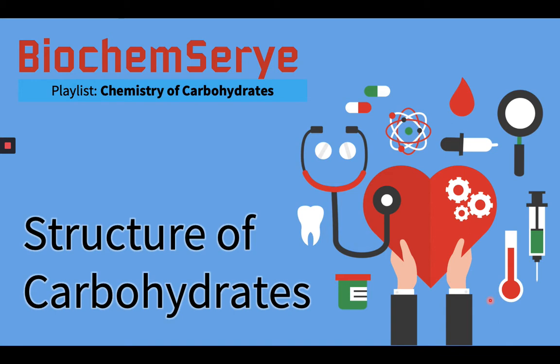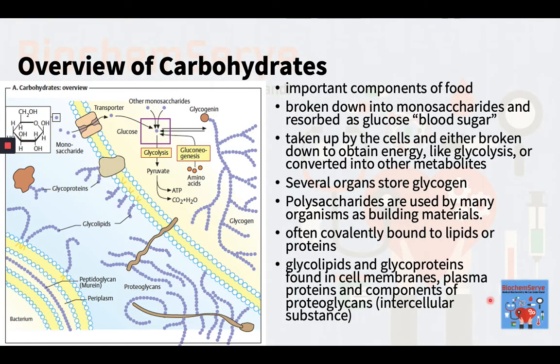To start off, the carbohydrates are a group of naturally occurring carbonyl compounds, either aldehydes or ketones, that also contain several hydroxyl groups. The carbohydrates include single sugars, like monosaccharides, and their polymers, the oligosaccharides and polysaccharides. Let us now look at the overview and generalities of carbohydrate chemistry. Let us begin with the introduction to carbohydrates.